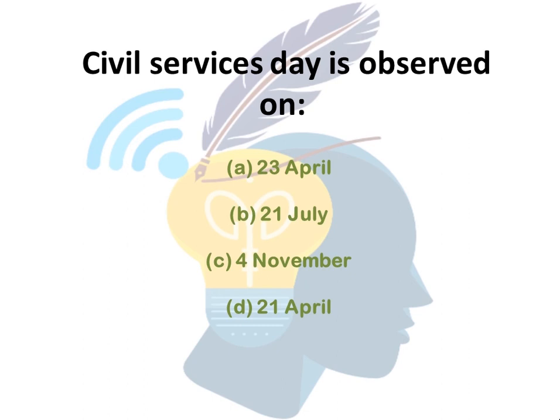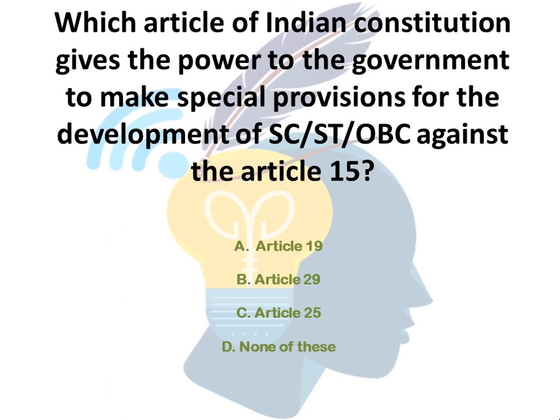Civil Services Day is observed on which of the following days? The options given are 23rd April, 21st July, 4th November, 21st April. Correct answer is option D, 21 April. The next question is, which article of the Indian Constitution gives the power to the government to make special provision for development of SC, ST, OBC against Article 15? Which article? The options given are Article 19, Article 29, Article 25, none of these. So the correct answer will be option B, Article 29.